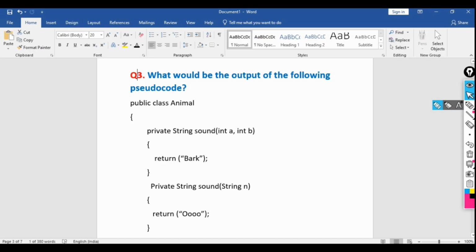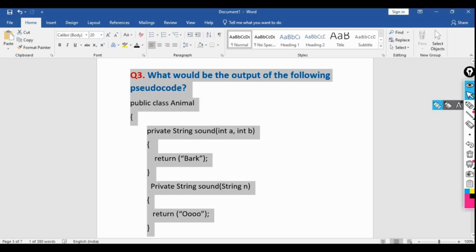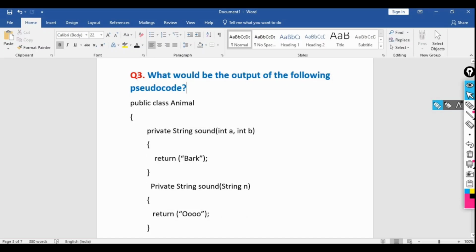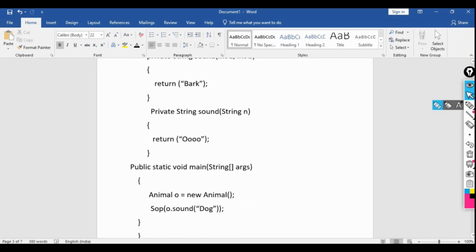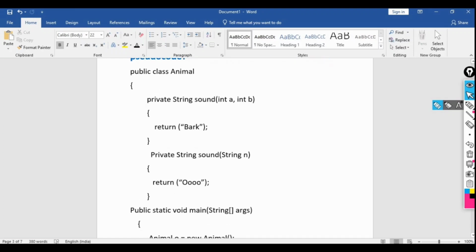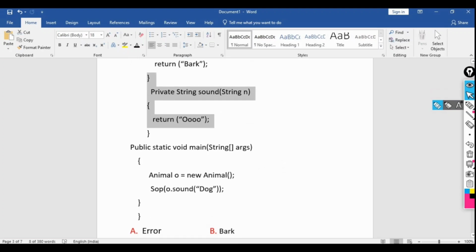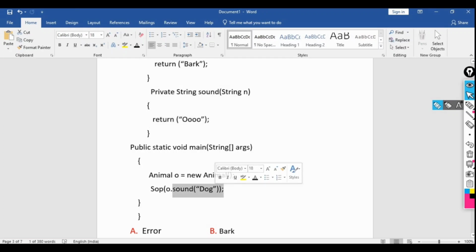This is the first question only. Here we need to print the output. So what will be the output of this pseudocode? It is the same as the first question, but this time we need to print the output. So Animal, again Animal, this is the main class, or you can say we have created a class. Inside this class there are two methods: string sound, where we pass integers a and b and return bark, then private string sound, string n, and we are printing o. Inside this again we are calling the sound function and passing this dog.